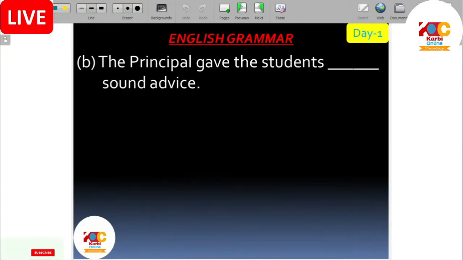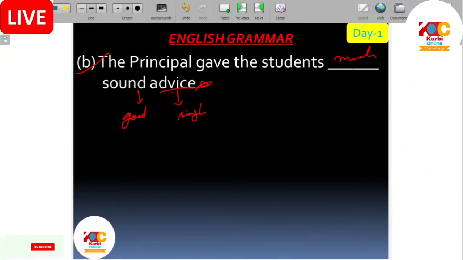Next, number B. The principal gave the students their sound advice. What is the meaning of sound? Sound means we are talking about good advice. Advice is always in singular form. We cannot use it as plural. We cannot say advices. So we have to say much sound advice.